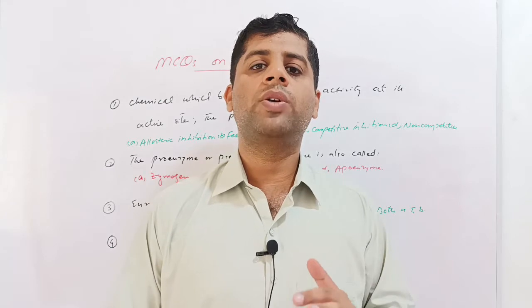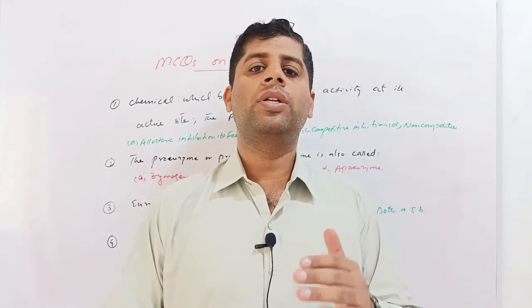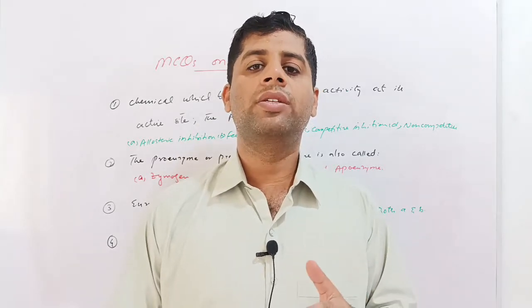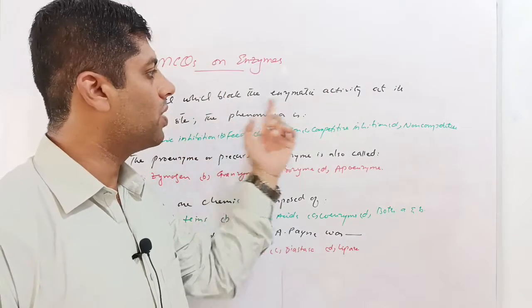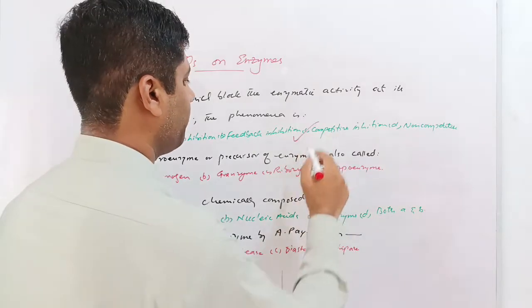So the inhibitors which bind to the active site are called competitive inhibitors, and the inhibitors which bind to the non-active site, or the site other than the active site, like the allosteric site, are called non-competitive inhibitors. It's asking about the inhibitor which blocks the active site of the enzyme. So this is the competitive inhibitor.